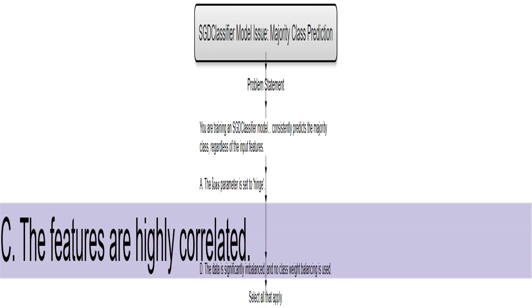If my features are super similar, highly correlated, this creates multicollinearity. It makes it tough for my model to separate them and figure out their individual effects. This could hinder model performance, potentially contributing to the issue. However, it doesn't automatically lead to the model only predicting the majority class. So, this one is less likely.